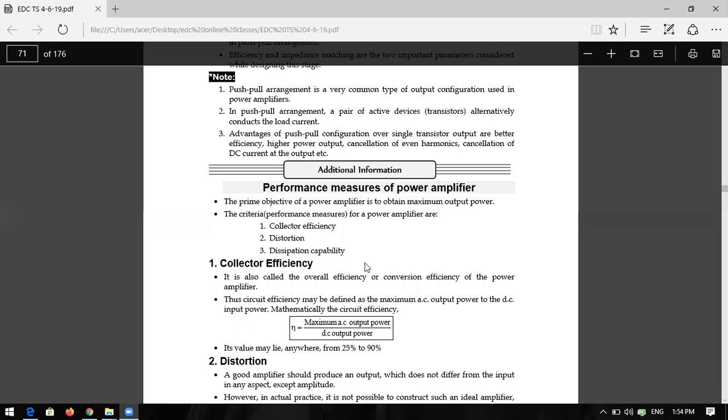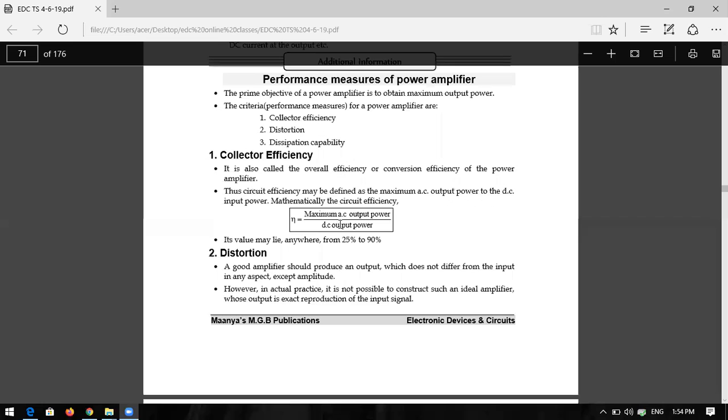So what is the definition of efficiency? It is the maximum AC output power to the DC input power. Change that output to input here in the denominator.